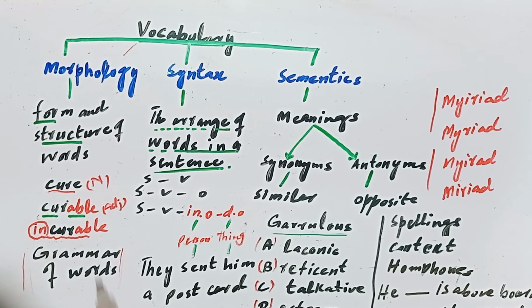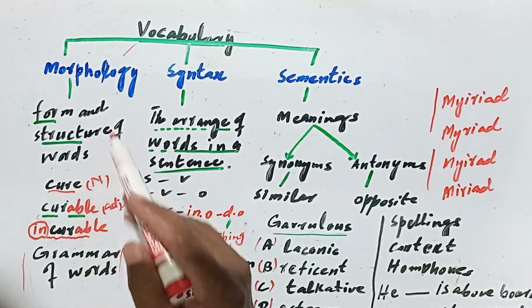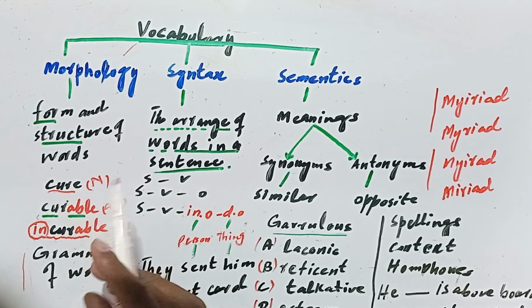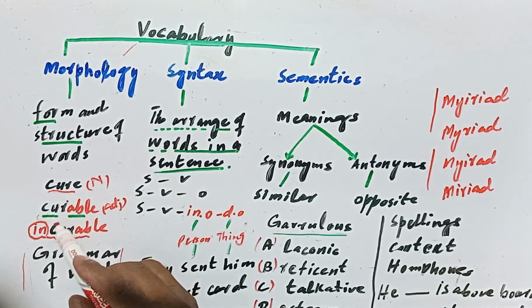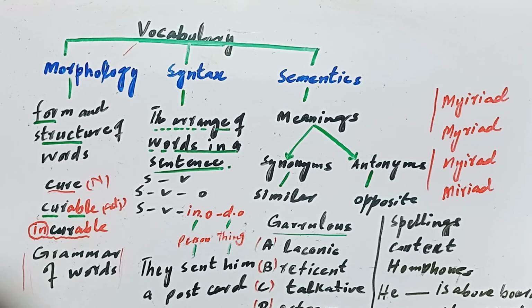Incurable, we can't cure this, this disease is incurable. In this way, we can understand the morphology, meaning the form and structure of the word, and if we break the word, separate the prefixes or suffixes, we can guess the meaning of the word in this context.